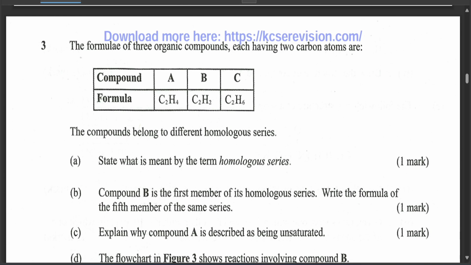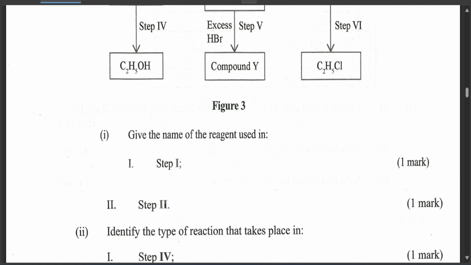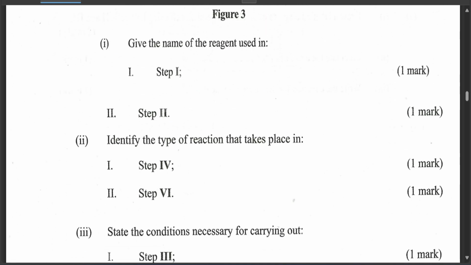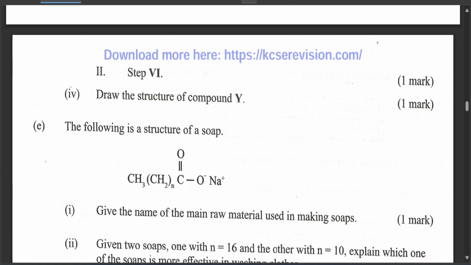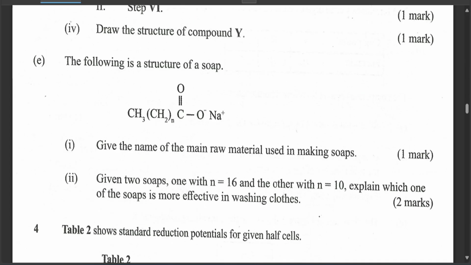And then we have organic chemistry. I think it includes both, but mostly organic chemistry 1. From the diagram it also includes organic chemistry 2 because of alcohols or ethanols and the presence of saponification and so on.